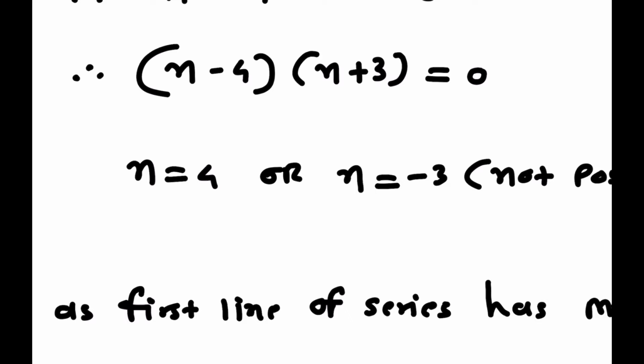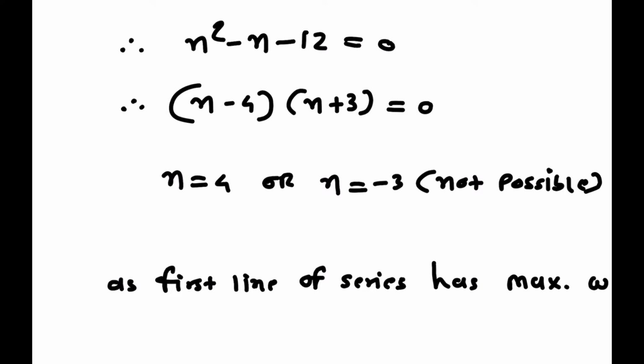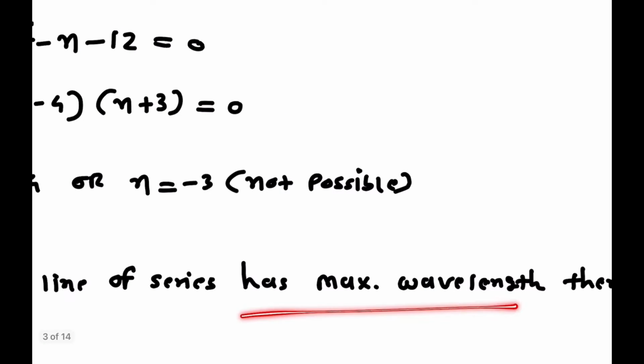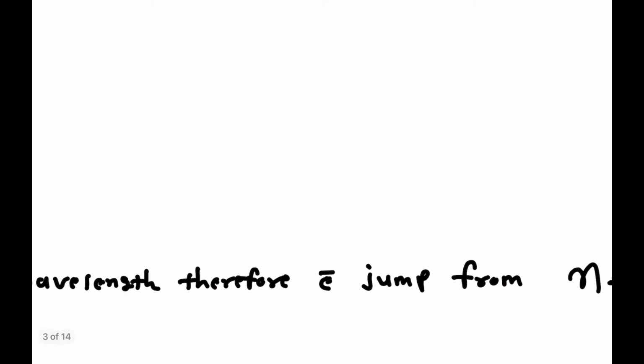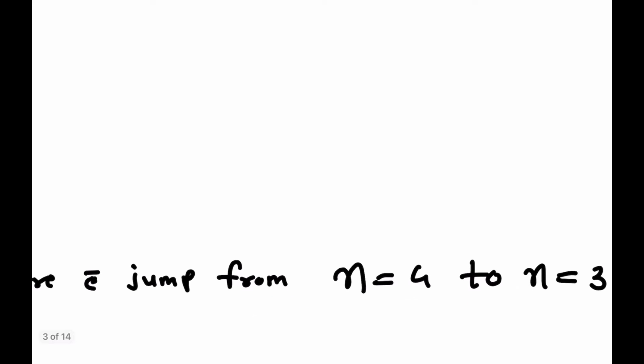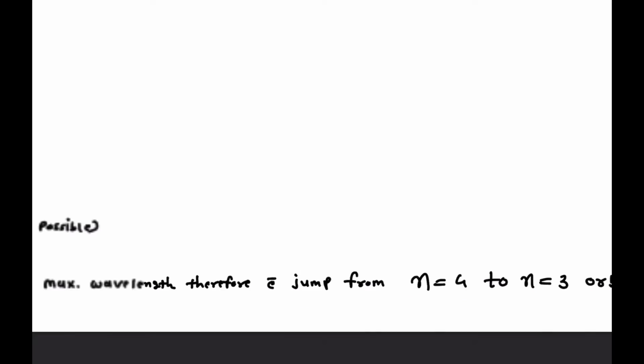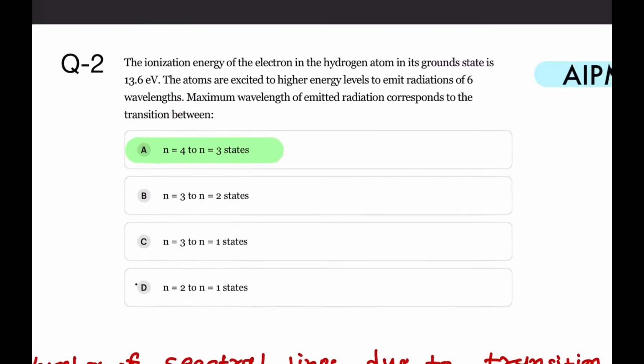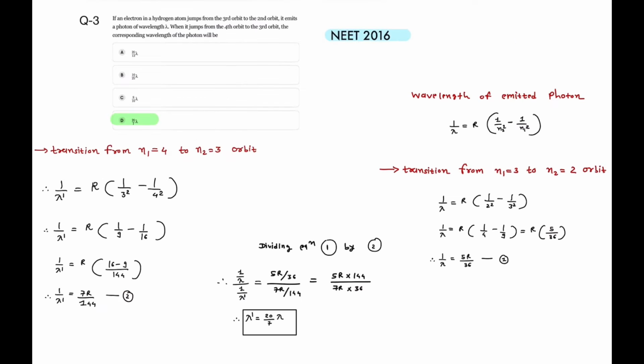In order to get the maximum wavelength, the transition should be the shortest. That means n equals 4 to n equals 3 is the correct answer, as the first line of a series has the maximum wavelength. Therefore the electron jumps from the 4th orbit to the 3rd orbit. So option A is correct for question number 2.